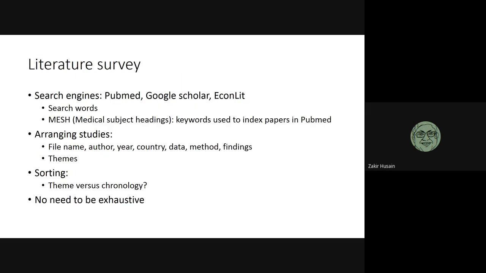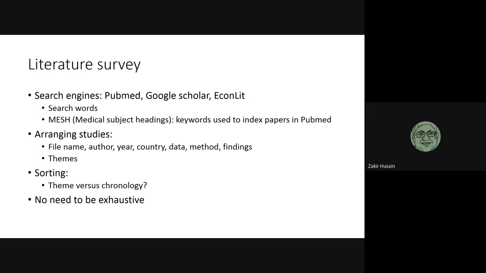Literature survey helps to establish the relevance of your research, or rather the novelty of your study. Are you contributing something? In what way are you contributing? And as I've said, that analytical part students can somehow muddle through, but literature survey is one area where they face a lot of problems. Even searching is not very easy, but still people can search and identify some works.